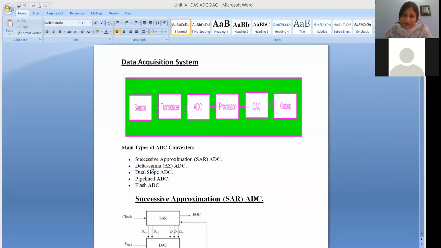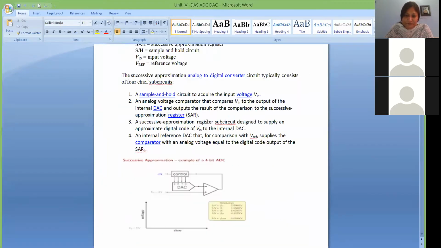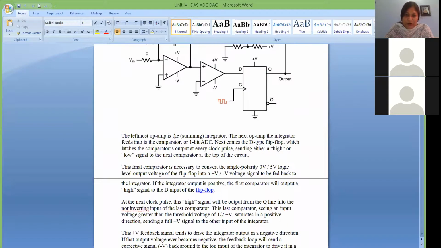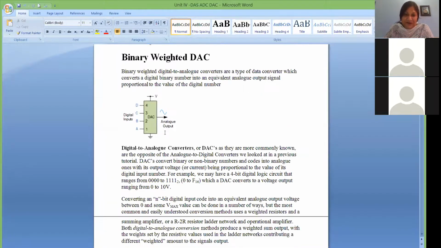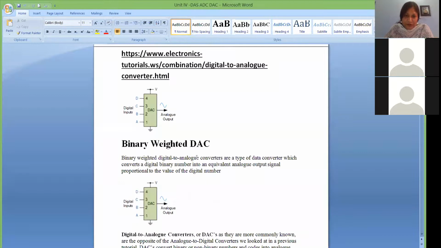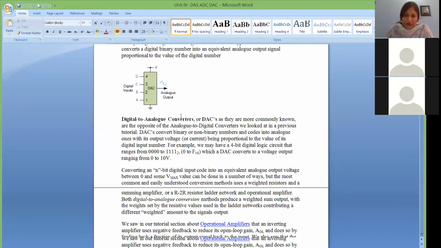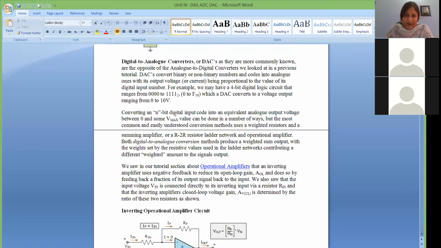But in your syllabus, two are given: successive approximation ADC and delta sigma ADC. And in the case of digital to analog converters, two are given in your syllabus. One is the binary weighted or weighted binary type of digital to analog converter, and second is the R2R ladder.